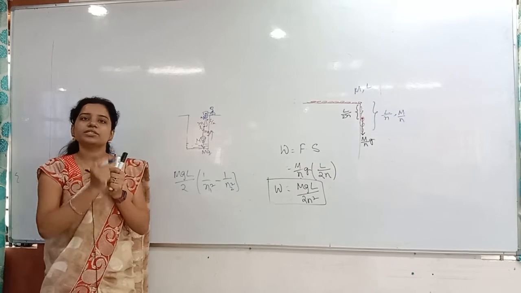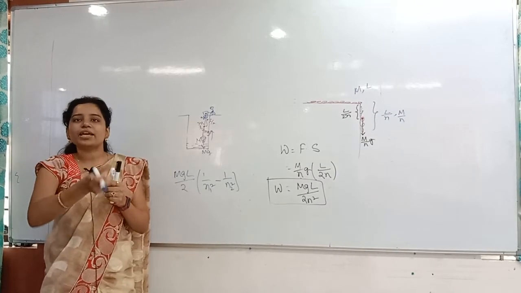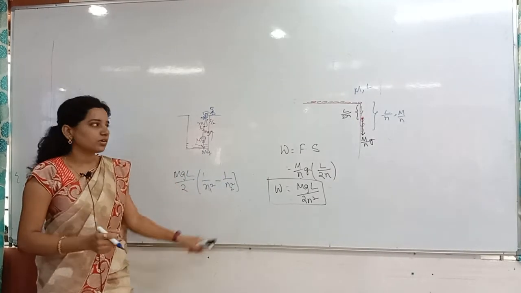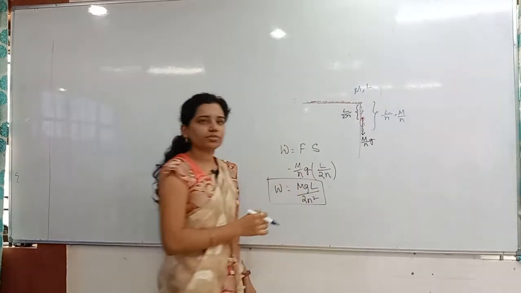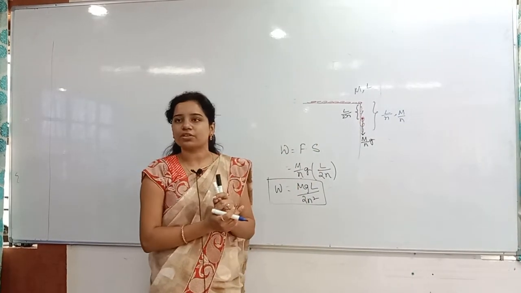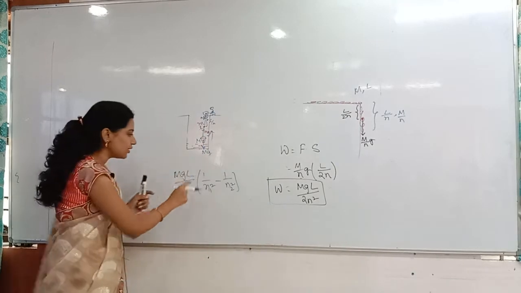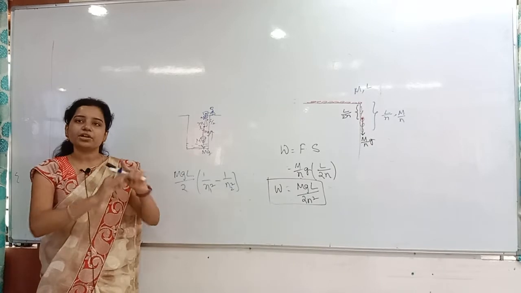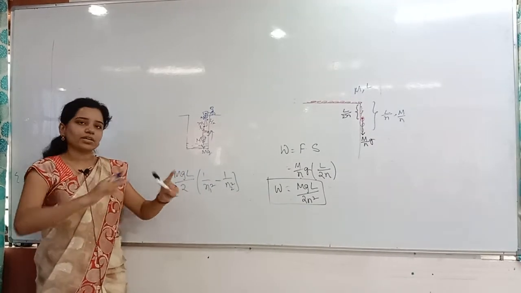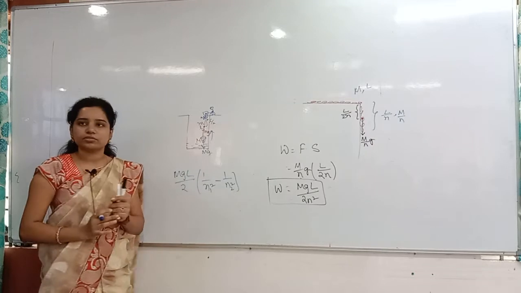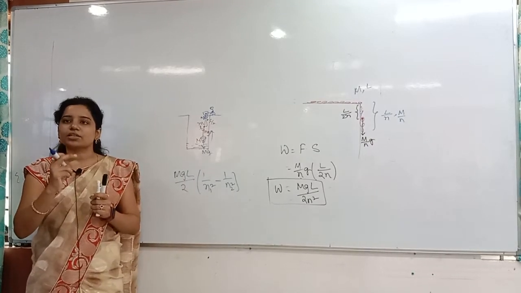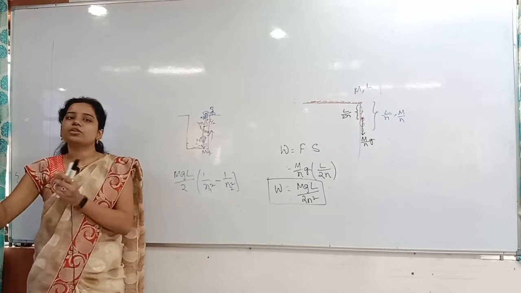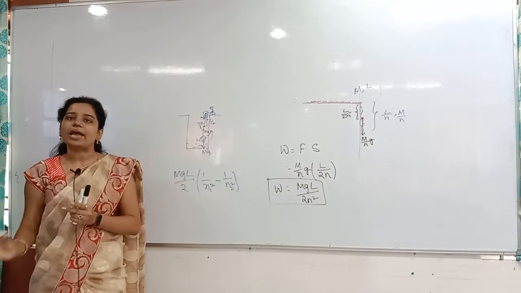Understanding? I pulled only how much? L by N1. I did not pull L by N2. So L by N2 is still hanging. So whatever the hanging part I have to remove that from the work done. Why? Because I did not do any work done on that. I have done work done only on which one? Only 1 by N1 part. But 1 by N2 part is still hanging. I did not do any work done on that. So my work done is total work done minus N2 work done. Clear? How to remove that work done? Nothing but total length minus N2 length. Then what I can say? Okay, I did not do that, nothing but that is still hanging only.